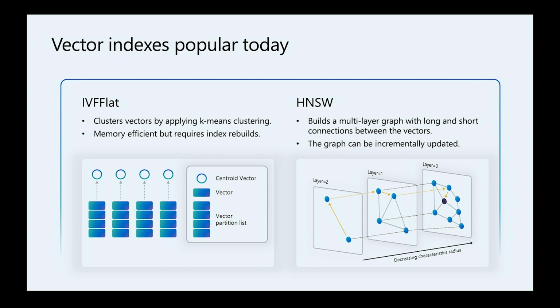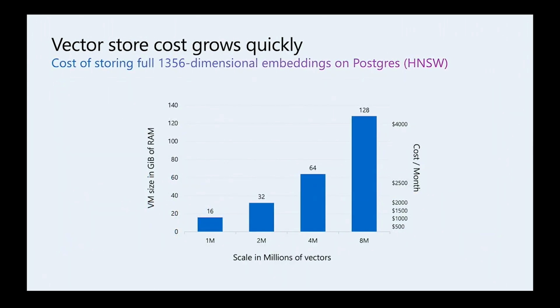Otherwise, the performance drops dramatically. So this makes both of those algorithms memory-only algorithms where the full data set needs to be in memory. This can get expensive very quickly. For example, in this chart, you can see how many gigabytes of memory in your VM, and we are talking about Azure Postgres VMs specifically here, you need to host a particular workload.